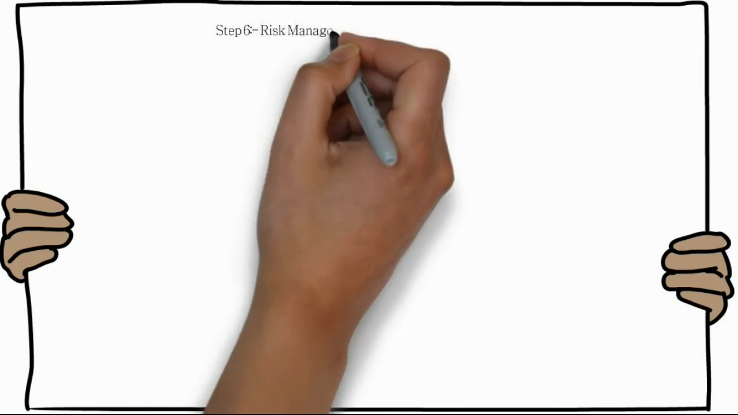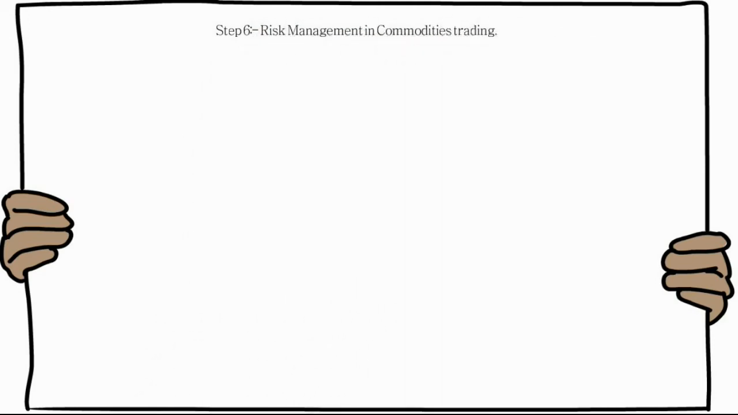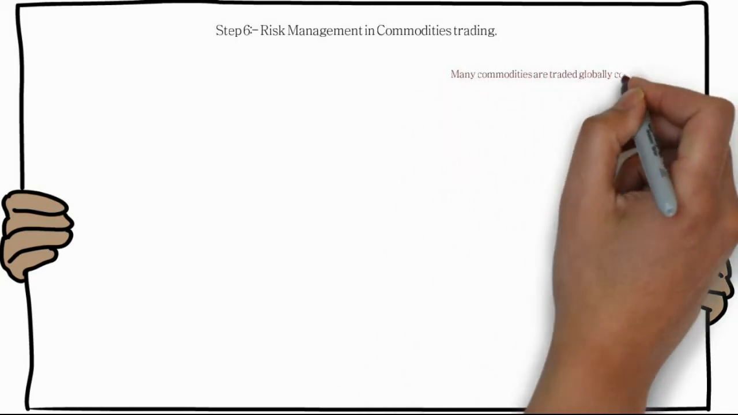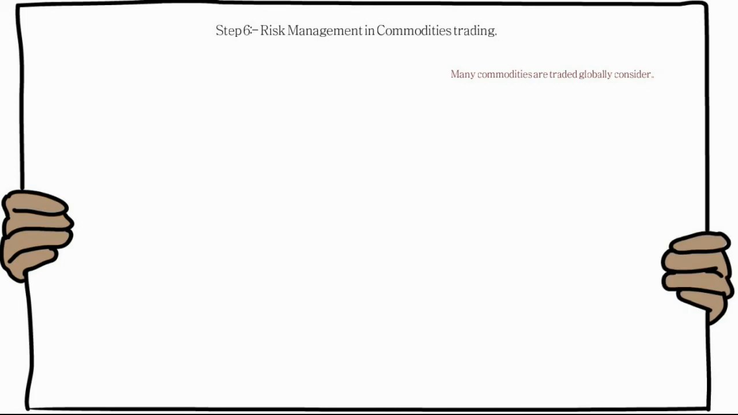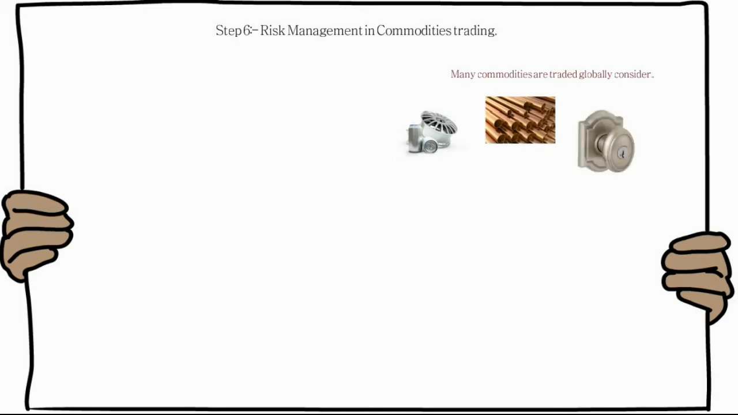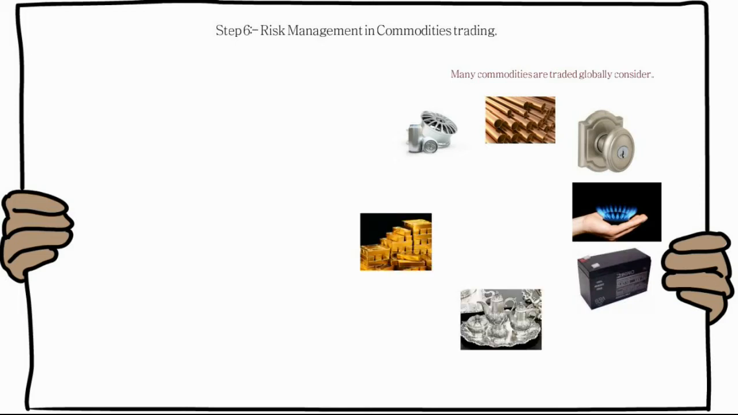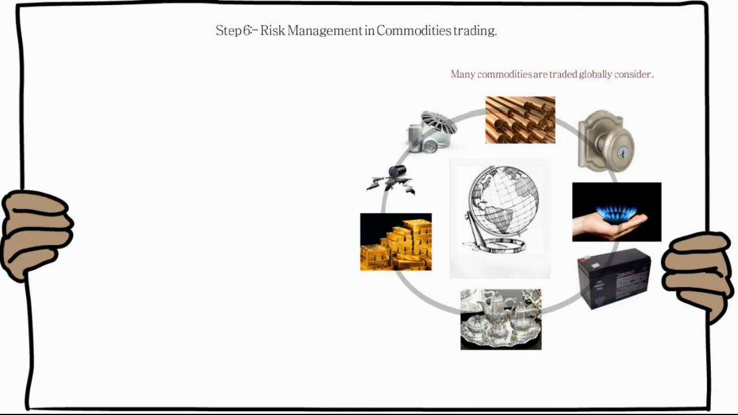Step 6: Risk Management and Commodity Trading. As we know, many commodities are traded globally. Consider aluminium, copper, nickel, natural gas, lead, silver, gold, crude. All these commodities are globally traded. Now, with these commodities comes the risk factor. The risk factors are of different types, like market risk, price risk, basis risk, quantity risk, geopolitical risk, and speculative risk.